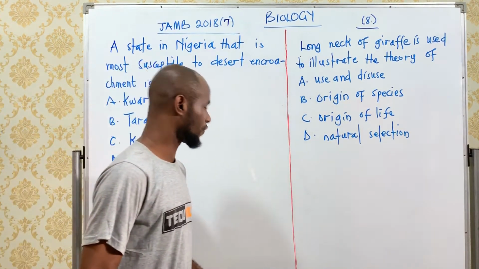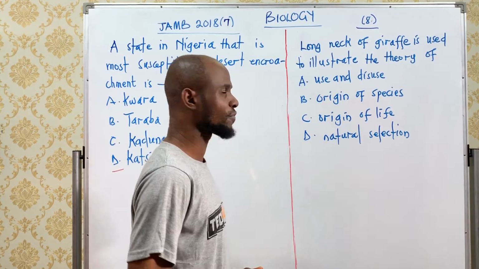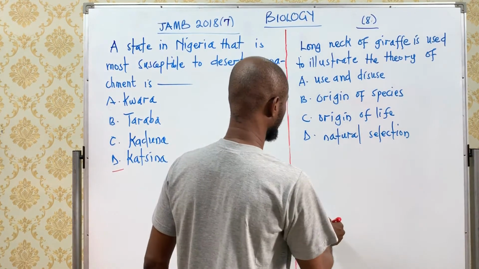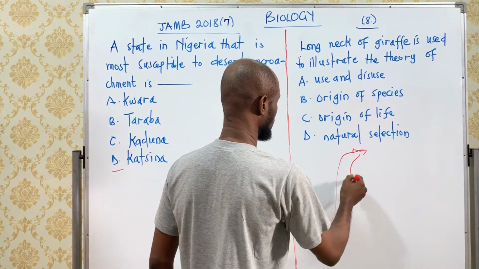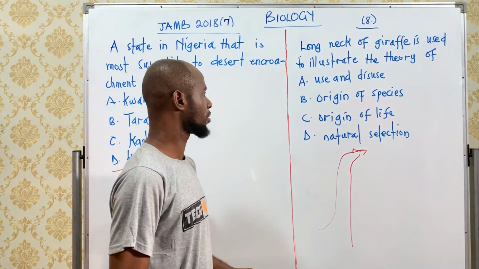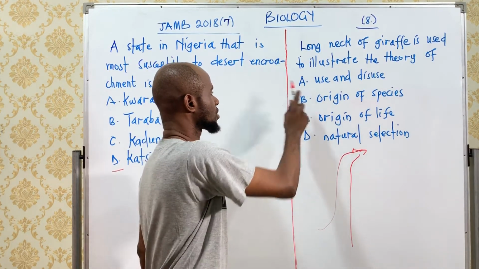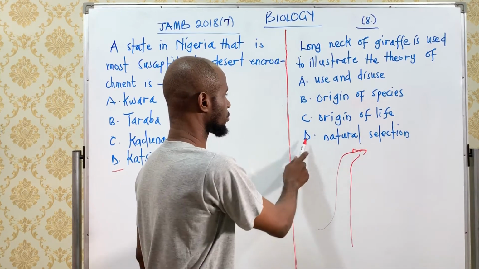The long neck of the giraffe is used to illustrate the theory of dash. A, use and disuse. B, origin of species. C, origin of life. D, natural selection.